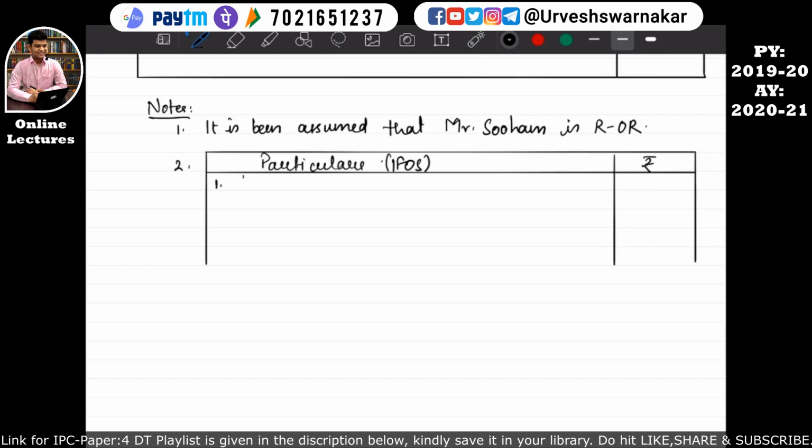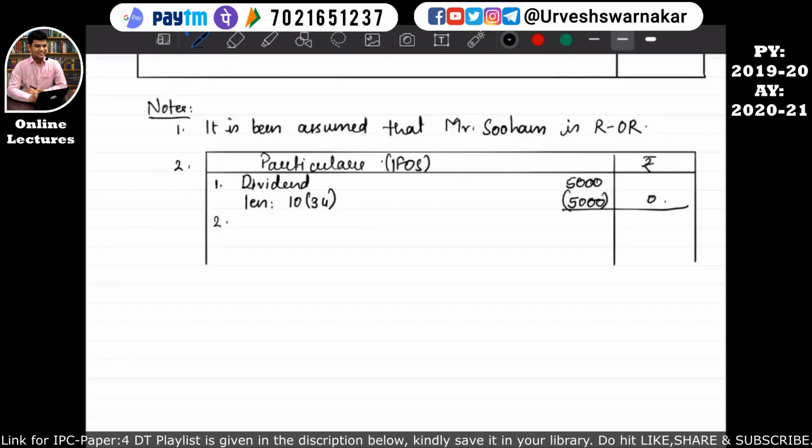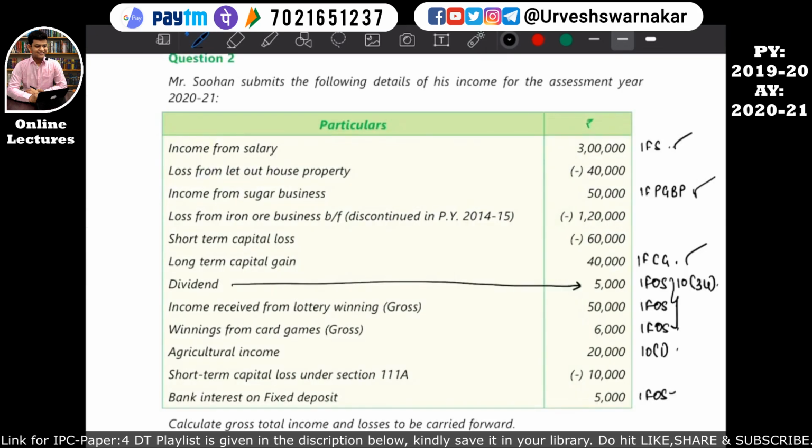Okay, the first was dividend. Dividend was of rupees 5,000, but there is an exemption under section 10(34). Okay, so the entire 5,000 will be exempt, so we'll take in the outer column 0. The second income from other sources was income received from lottery winning, so we'll write income from lottery winning. How much it was? 50,000. Okay, then the next income from other sources was winning from card game, 6,000.